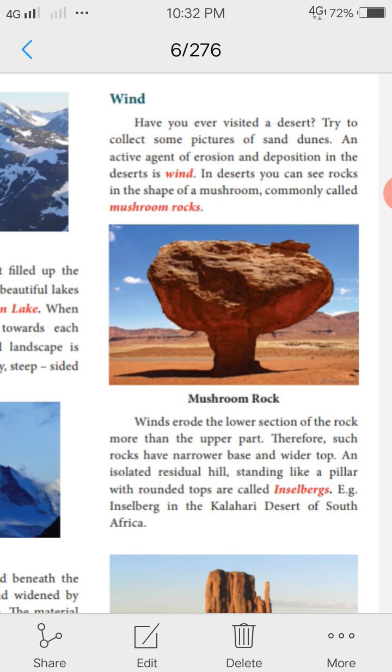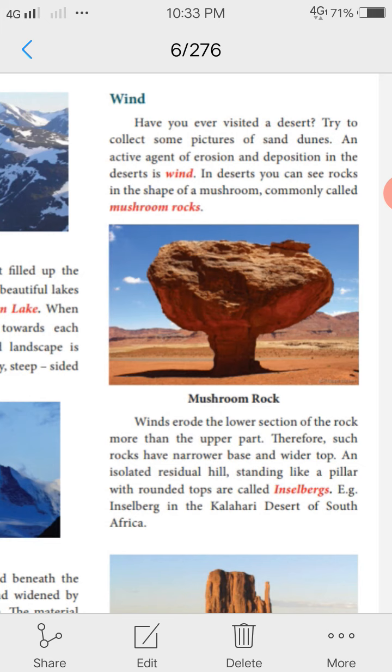Next, agents of gradation, wind. So this is a mushroom rock. It is seen in the desert. So in deserts, you can see the rocks in the shape of a mushroom. Commonly, it is called a mushroom rock.